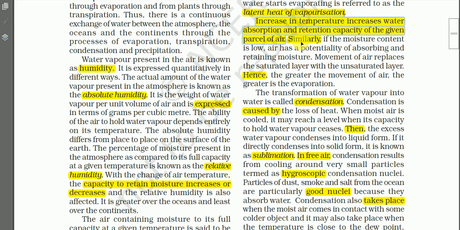And similarly, if moisture content is low, then air has a potentiality of absorbing and retaining moisture. It means that if in a given parcel of air the water vapor content is low, then it can hold more water vapor, it can absorb more water vapor.